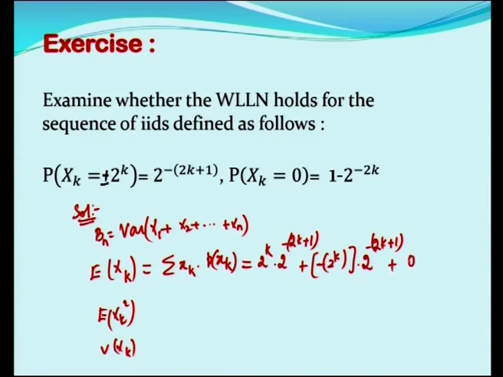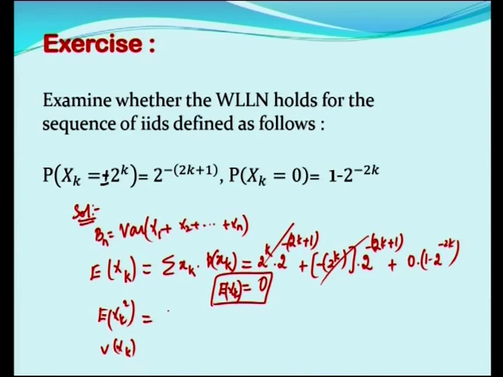What is the third one? 0 into 1 minus 2 power minus 2k. What does this stand for? 2 power k and minus 2 power k get cancelled totally, and this is 0. So, we have expectation of xk equal to 0.